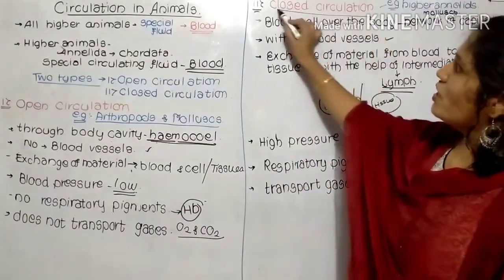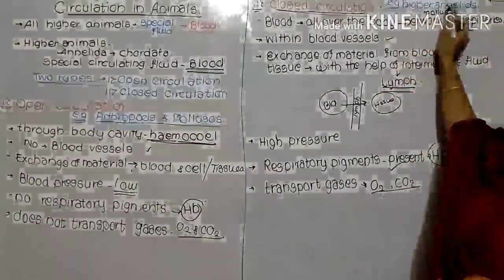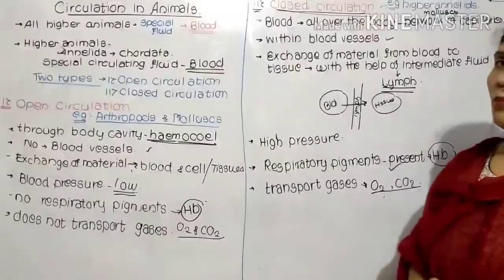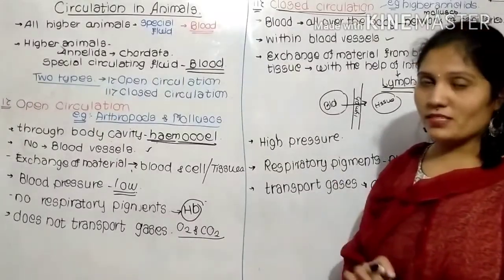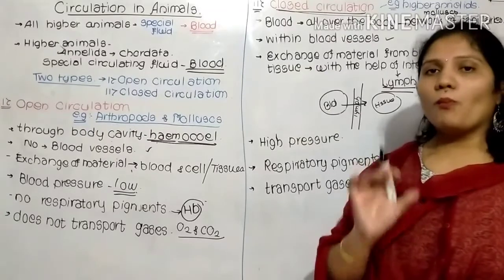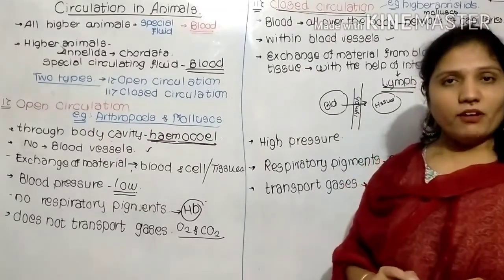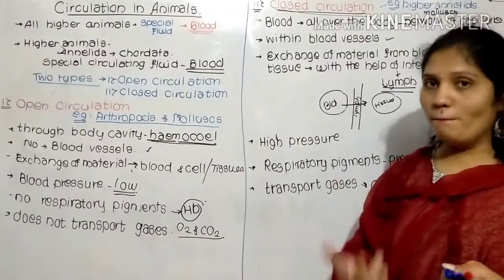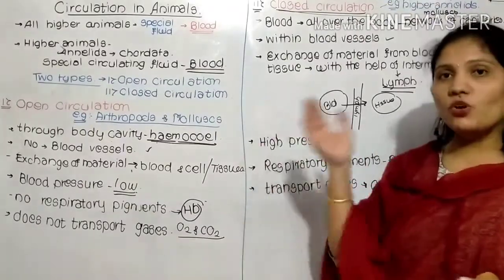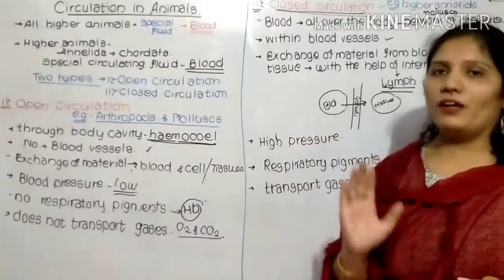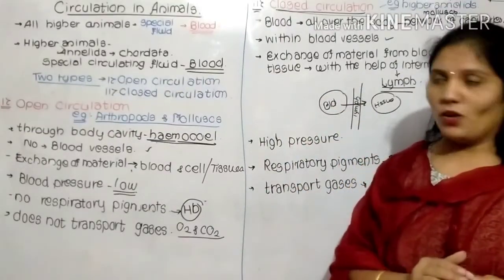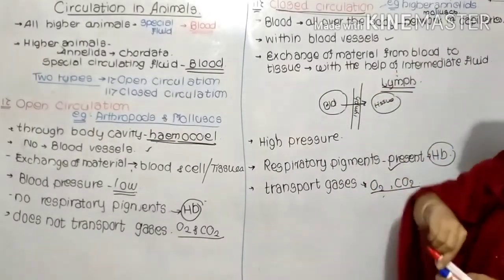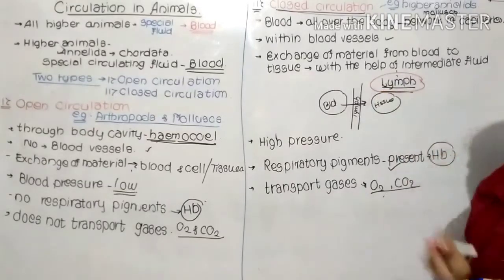Now the closed circulatory system occurs in higher mollusks and annelids. The blood flows all over the body with the help of a network of capillaries, through proper blood vessels. Whenever blood moves, there is exchange of material from blood to tissues and from tissues to blood with the help of an intermediate fluid, which is known as the lymph.